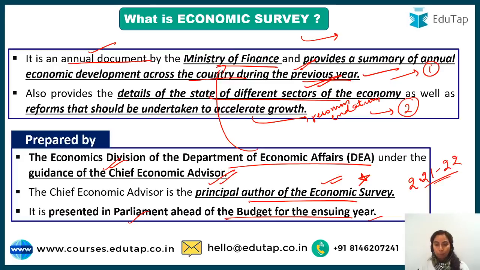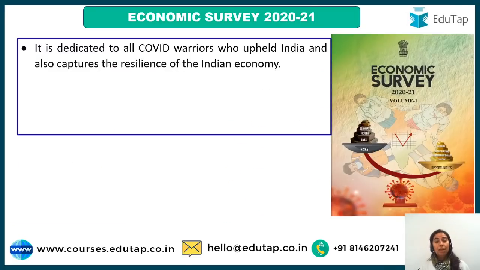Okay, so all important things are there. Coming to the Economic Survey of this particular year, 2020-21. I said it is a very awaited survey because of the pandemic. It was the once in a century pandemic, it is being called a once in a century situation, and different countries had to deal with the same. Right, so let's talk about it, guys.